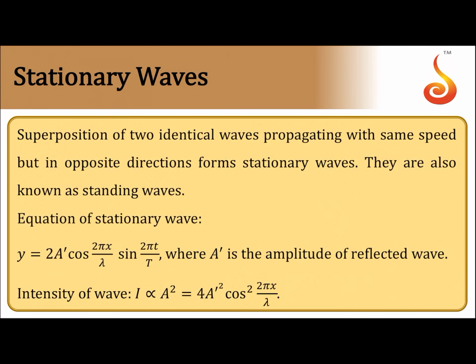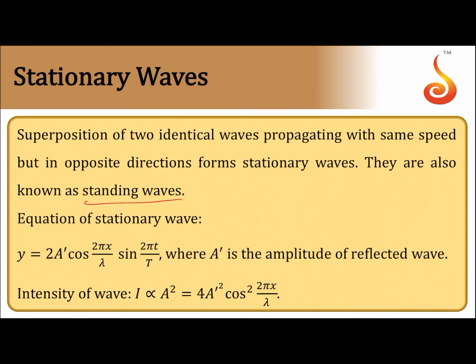Now coming to stationary waves. Suppose two identical waves are propagating in opposite directions, identical in the sense that amplitude is the same, frequency is the same, wavelength is the same, and they are traveling in exactly opposite directions along the same line. If they superpose, then the resulting pattern is called standing waves or stationary waves. They are called stationary waves because they do not propagate in any direction. Whatever energy is propagated in the forward direction is carried backwards. So net energy transportation is 0.